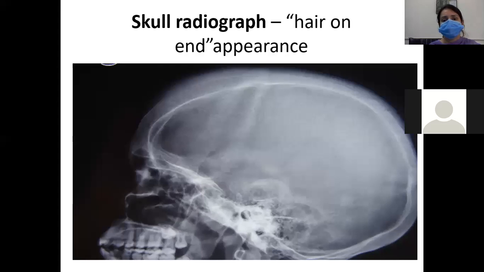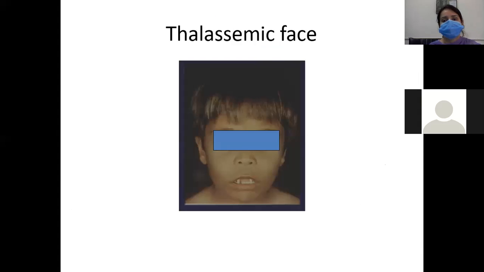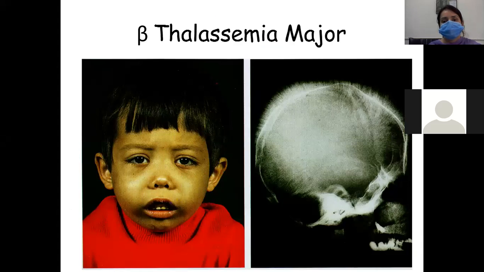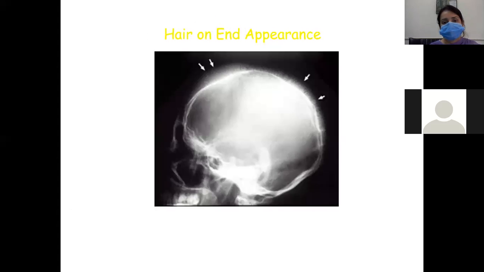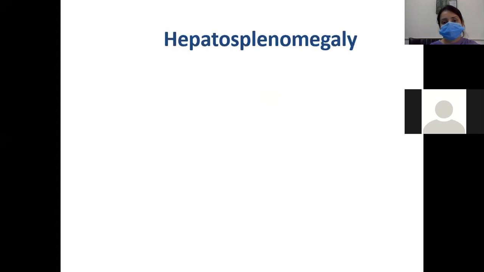And this is a skull radiograph. So this is a typical picture of a thalassemic face. This is also a picture of a beta thalassemia major patient. You can see the maxillary bones are raised, and there is frontal bossing, and on radiograph there will be a hair-on-end appearance. This is a picture of expansion of bone marrow.